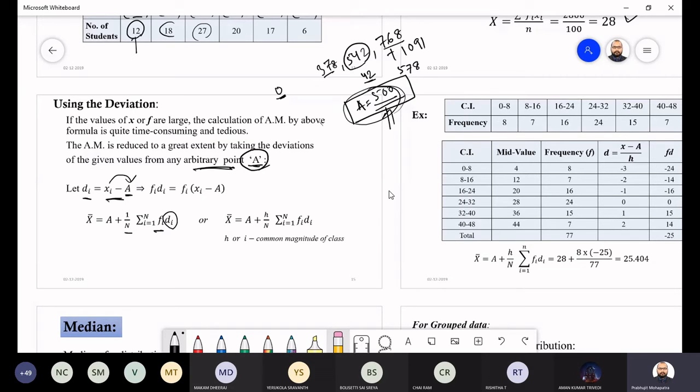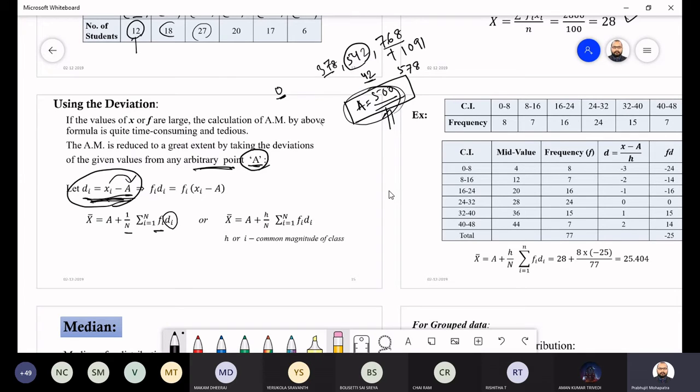There are two things actually: discrete numbers and class intervals. For class intervals, you have to take care of the classes also. So you just take the deviation from that arbitrary point, xi minus A, which is nothing but the difference. This is di.